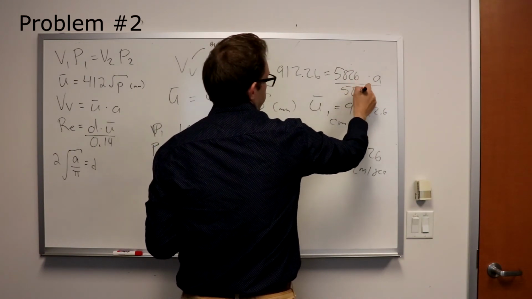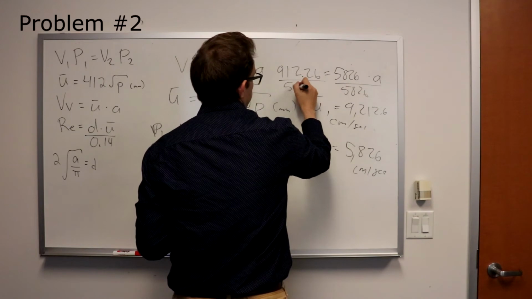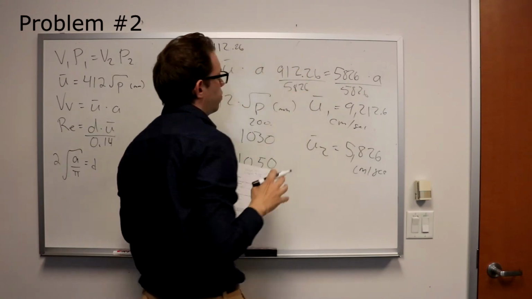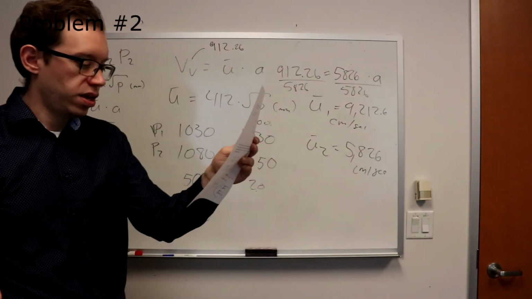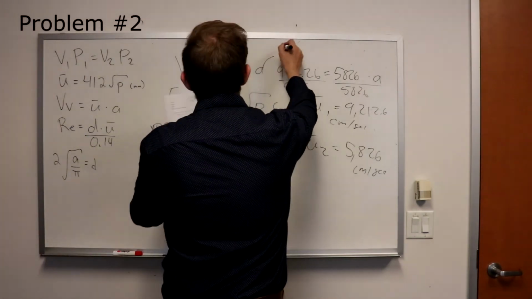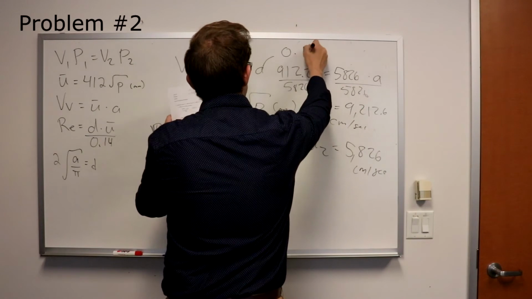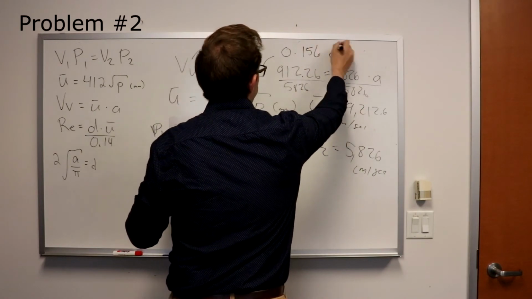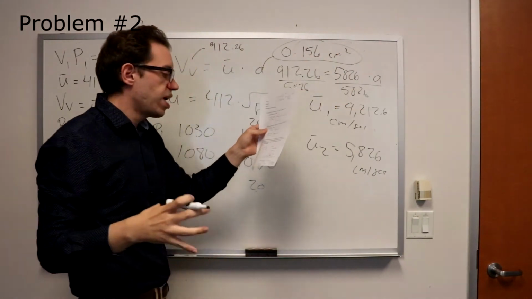So we divide this out, and it should be whatever 912 divided by 5,826 is, and what I get is an area of about 0.156 centimeters squared.